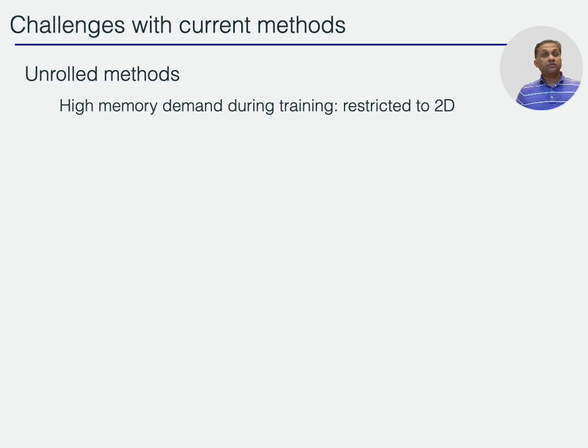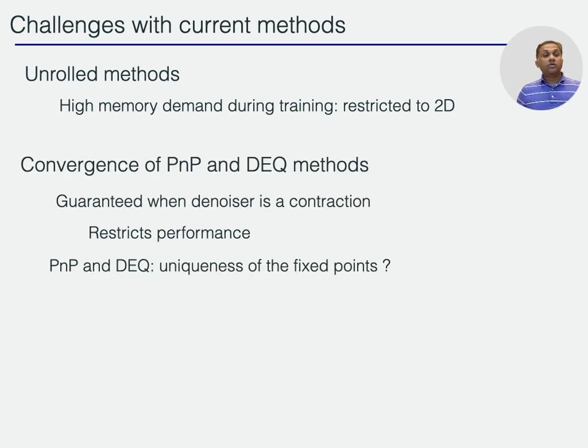So let's look at some of the challenges with these methods. Unrolled methods give really good performance, but they are associated with high memory demand during training, and as a result, most of the methods are restricted to 2 dimensions. Plug-and-play methods and DEQ methods are a little bit better from a memory perspective. However, these methods are guaranteed to converge only when the denoiser is constrained to be a contraction, and this often results in poor performance. Now, the other question is the uniqueness of the fixed point. These algorithms converge to a fixed point, but depending on the initialization, they may converge to different fixed points, and this might be undesirable.